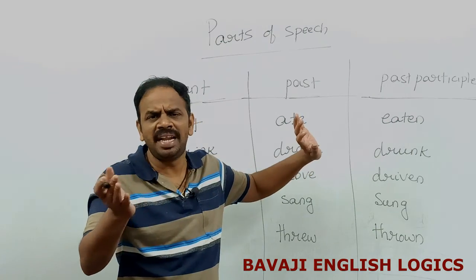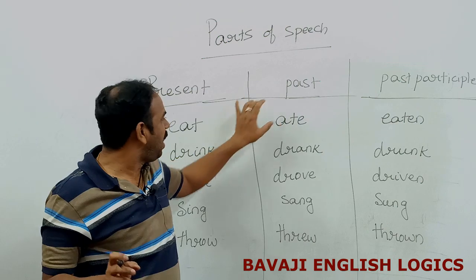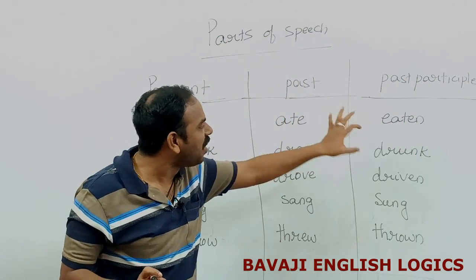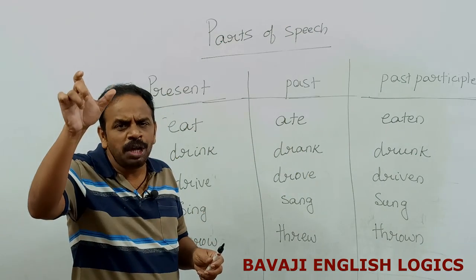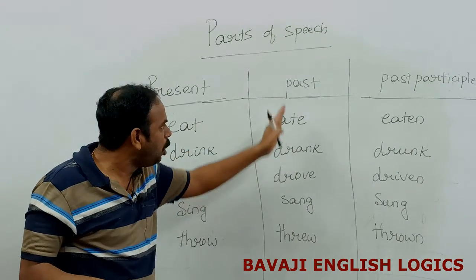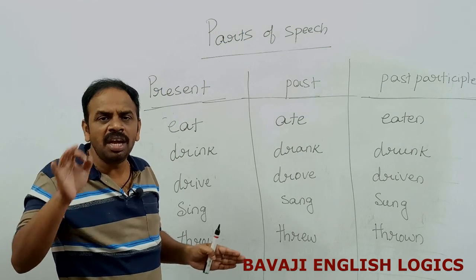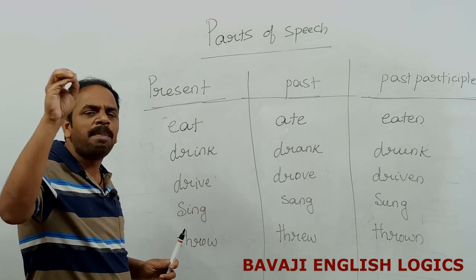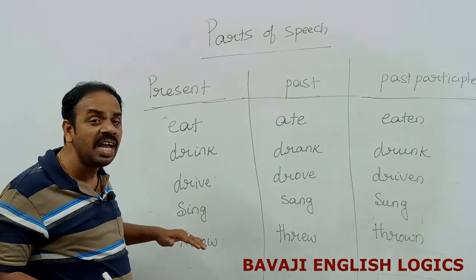So there is no regularity or there are no parameters in this change. That is why eat changed to ate and eaten, drink changed to drank and drunk, and drive changed to drove and driven. So there is no uniform pattern maintained in the change of these verbs into past form and past participle form. That is why we call these kinds of verbs which change in an irregular pattern irregular verbs.